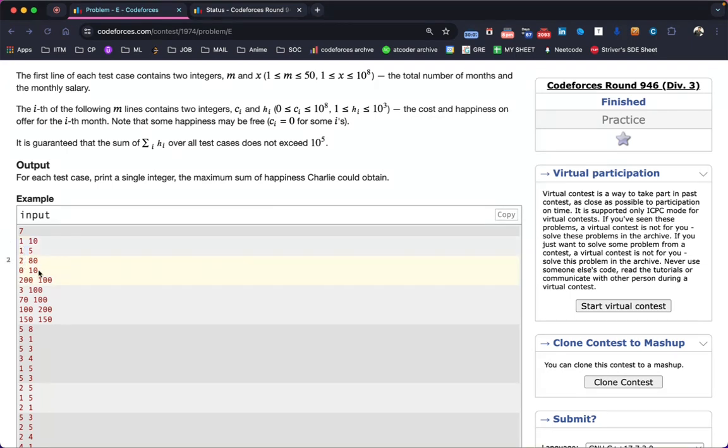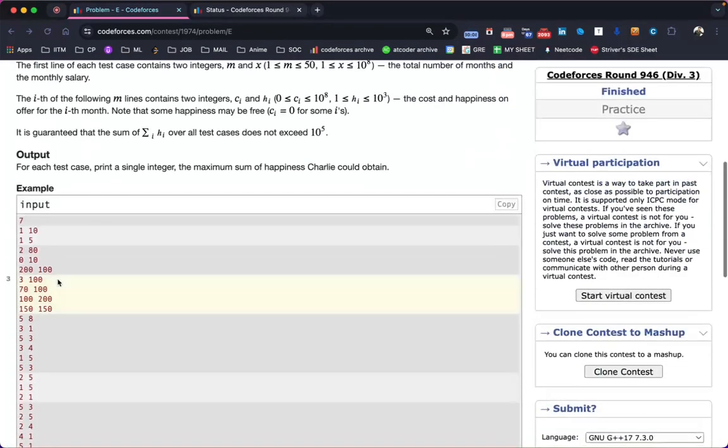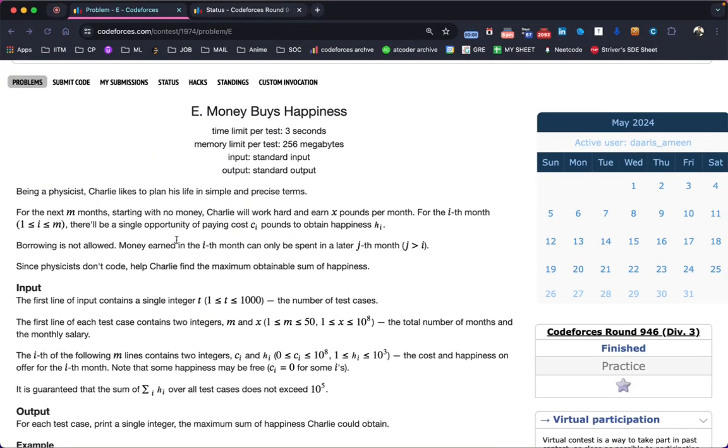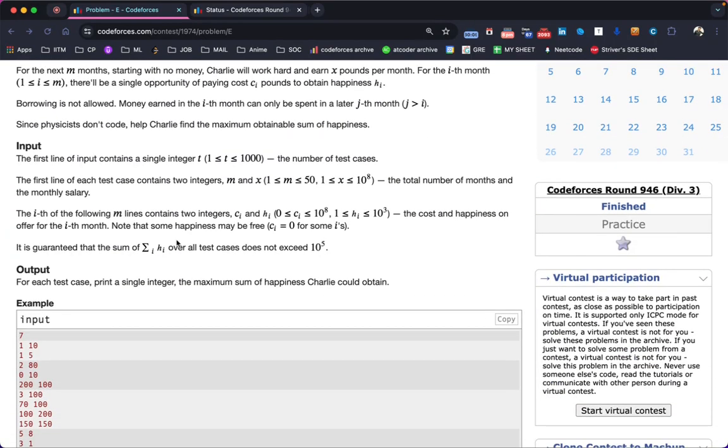If you see here, the cost of 10 happiness is £0, and the cost of 100 happiness is £200. In the first month, the cost of 10 happiness is £0. The cost of 100 happiness is £200. So basically, what we have in the DP here is that DP is basically a choice. Either he will buy this thing or he won't buy the happiness in that ith month. It's totally up to him. The only thing is that we need to put the maximum constraint in the code, and it will give you the magical answer.